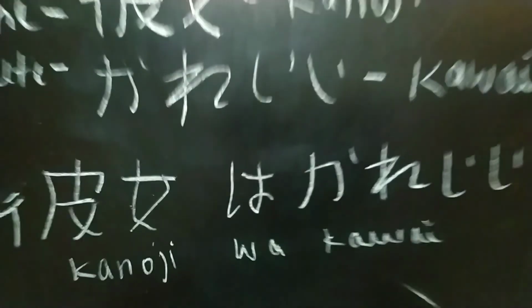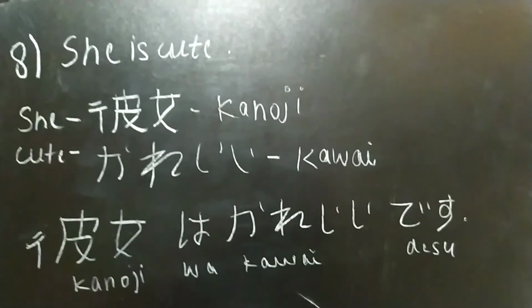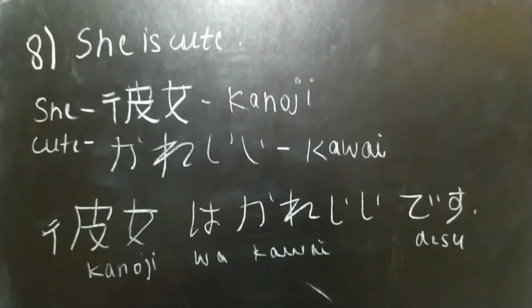This is the last example. And she means kanojo. Kanojo wa kawaii desu means she is cute.